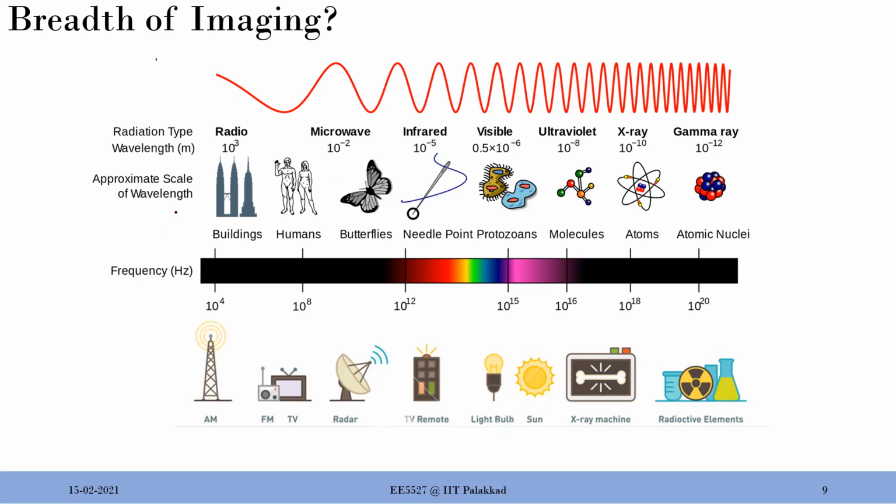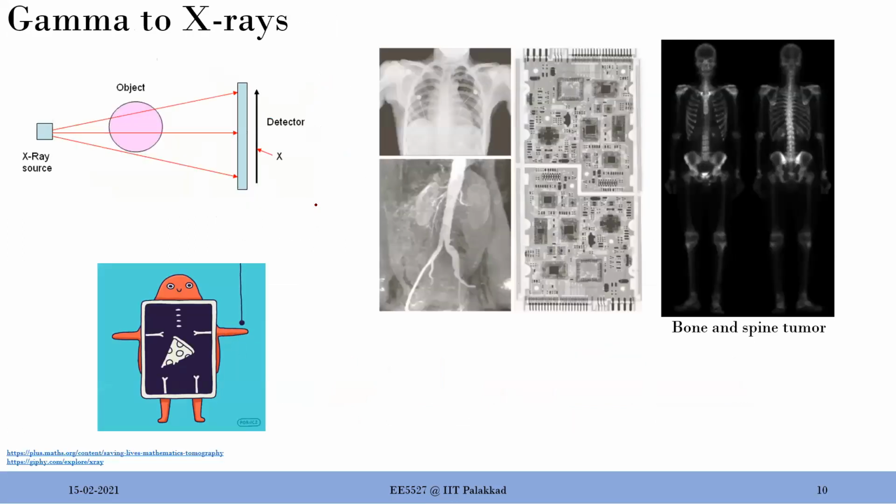So I think I have an example. In fact, examples for all these. So let's quickly go through that. This is an example for gamma to X-rays. I'm very sure at least all of you have done X-ray imaging at least once in a lifetime so far, right?